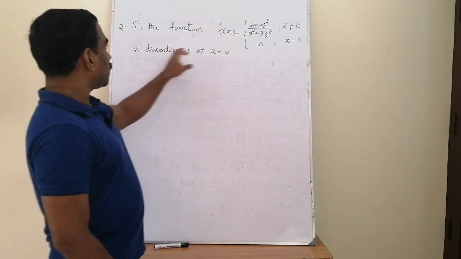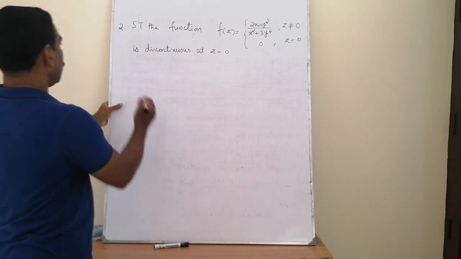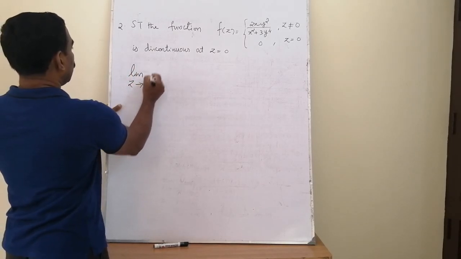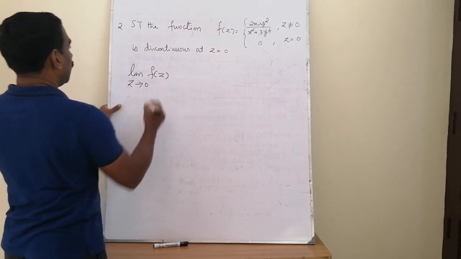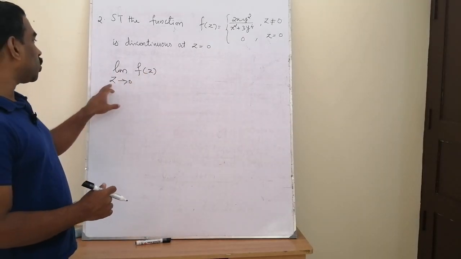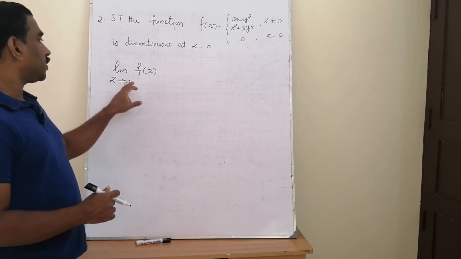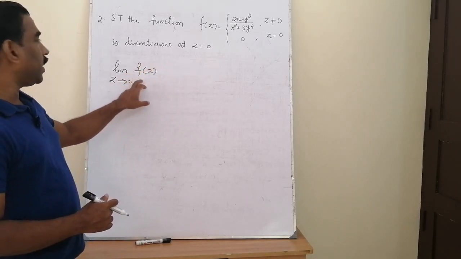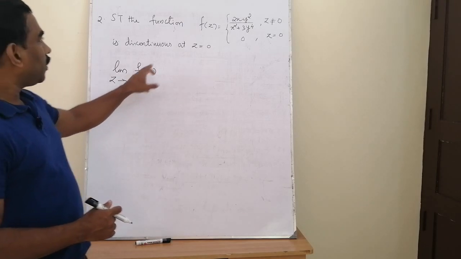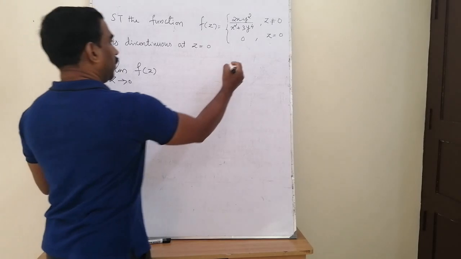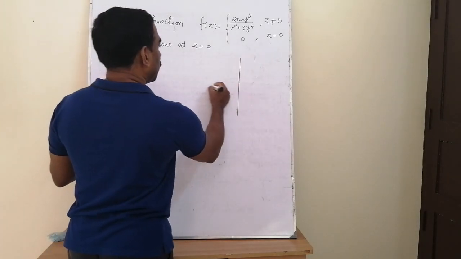In order to prove the discontinuity at z equal to 0, here also we are going to evaluate the limit as z tends to 0 of f(z). And as before, if all these limit values are identical for any choice of the path in which z tends to 0, then we can say that this limit exists. And the function is also defined at z equal to 0.